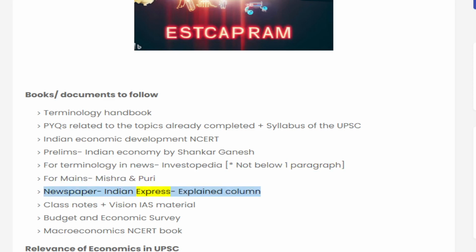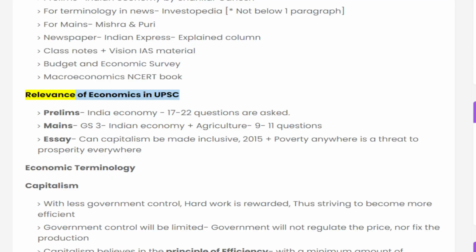Newspaper: Indian Express explained column. Class notes plus Vision IAS material. Budget and Economic Survey. Macroeconomics book. Relevance of economics in UPSC.